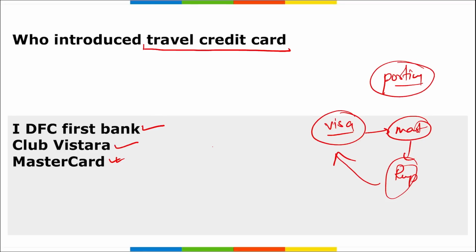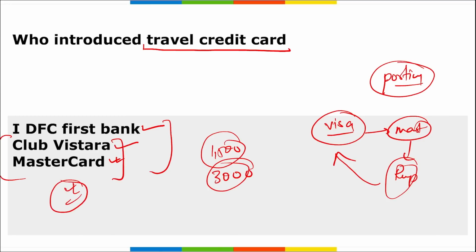The card offers an annual reward based on the cumulative annual spending, and card holders who spend more than 1 lakh 50,000 rupees, 3 lakh rupees, 4 lakh 50,000, 9 lakh, 12 lakh will unlock additional premium economy class tickets as a reward. Correct? So it is IDFC First Bank that tied up with Club Vistara and Mastercard to launch this travel credit card.